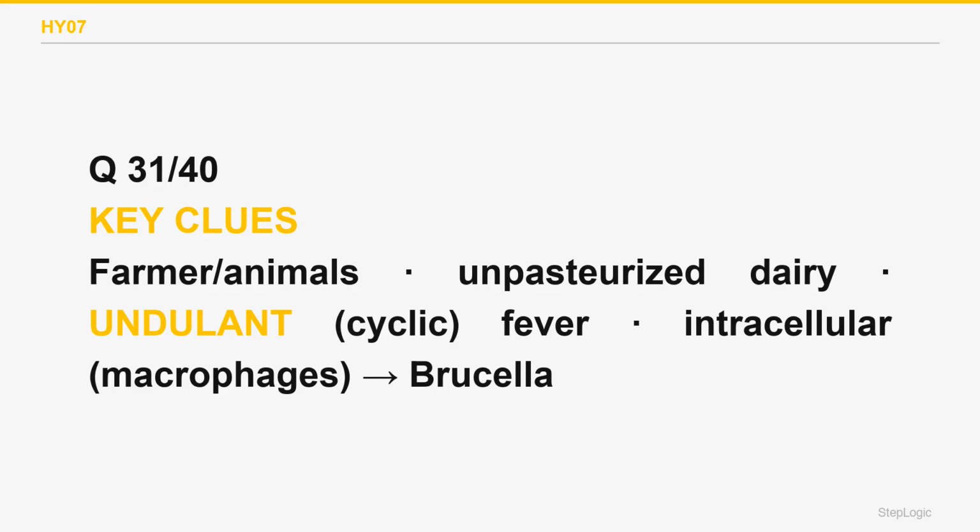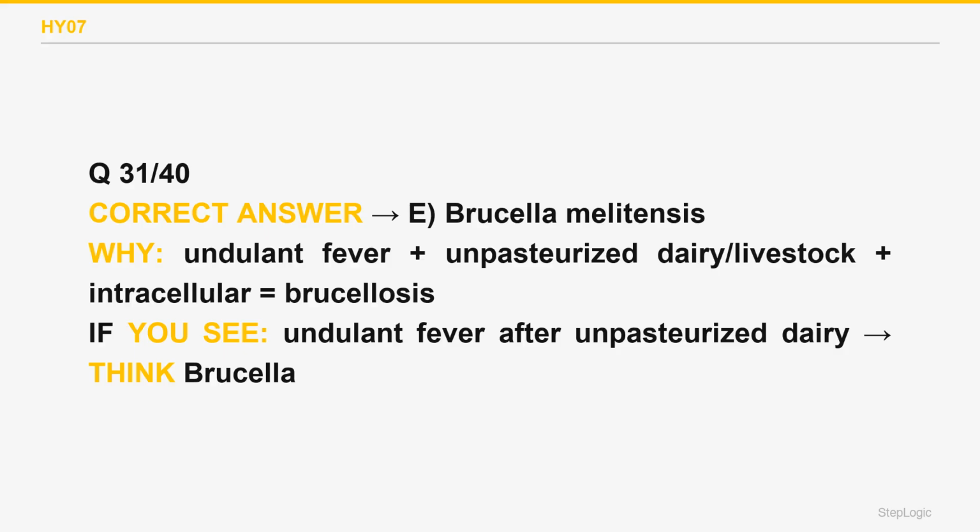Brucella causes brucellosis, marked by undulant rising and falling fever, night sweats, arthralgias, and fatigue. It is acquired from unpasteurized dairy or contact with livestock, goats, cattle, pigs, so farmers, veterinarians, and abattoir workers are at risk. It is an intracellular gram-negative rod that hides in macrophages. The correct answer is E.